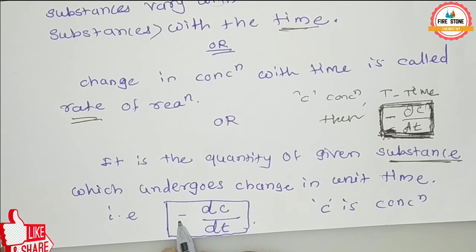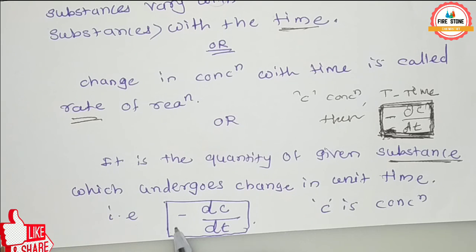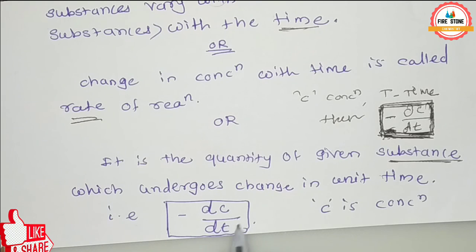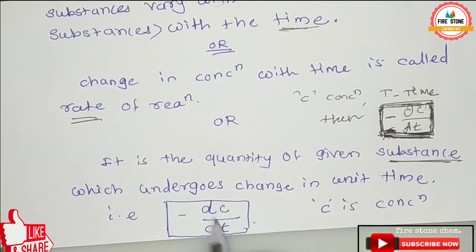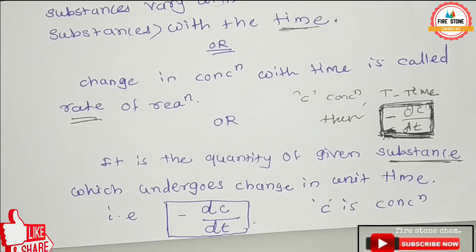The minus sign is shown because there is a decrease in concentration with respect to time. Such a term is called the rate of reaction, and rate of reaction is the change in concentration with time.